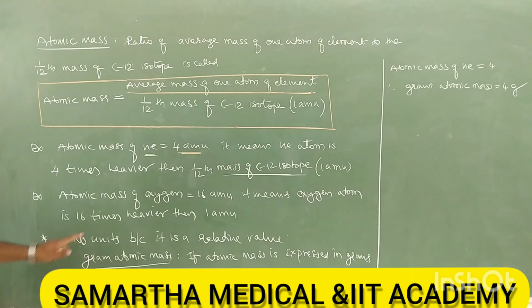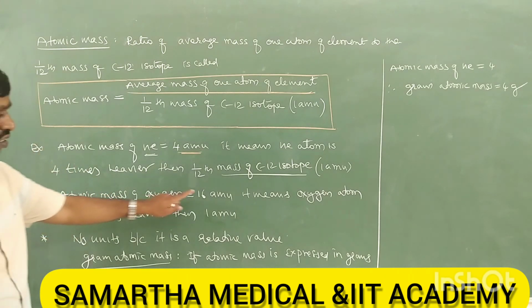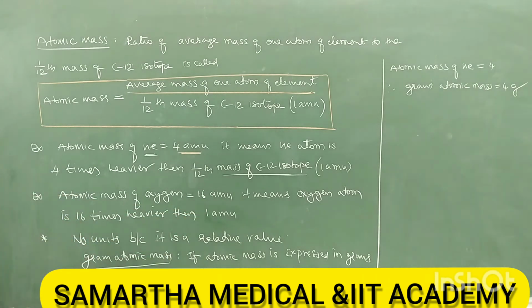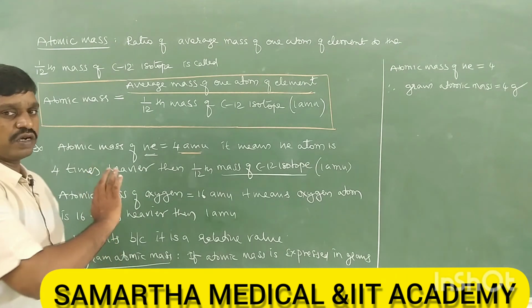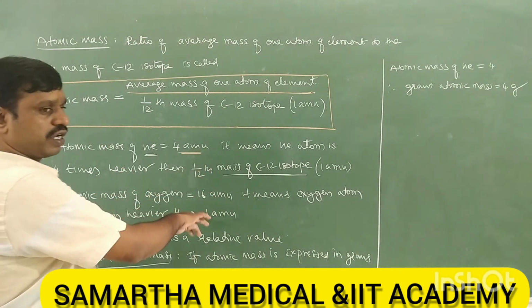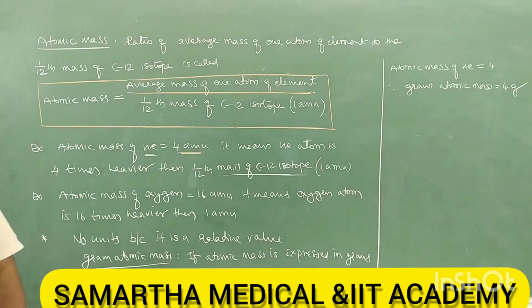Similarly, the atomic mass of oxygen is 16 AMU. Then what is the gram atomic mass? Its gram atomic mass is equal to 16 grams. Like that you can write the gram atomic mass of any element. Okay, so far we have completed atomic number and atomic mass. Now let's see the atomic numbers and atomic masses of different elements.